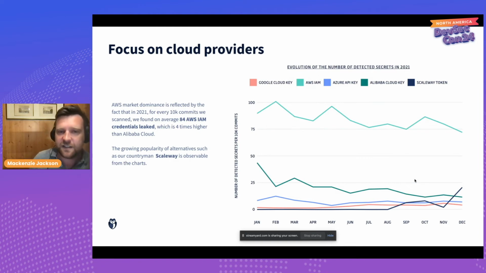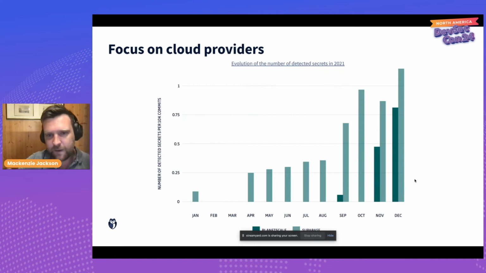And just very quickly, if we look at some of the cloud providers here, we can see that the one secret that's on the right trend and that's down is AWS keys. We're finding fewer AWS keys at the end of the year than at the start. So that's great. And this proves that we can actually make a difference, because AWS has done a great job in raising awareness around the fact that their keys are sensitive and shouldn't be made public.